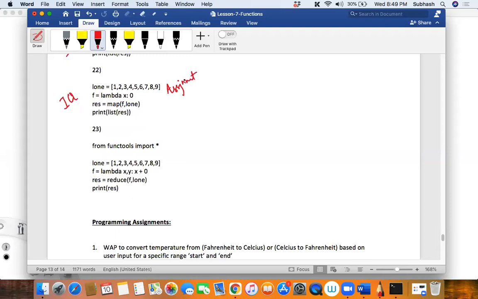Learn the previous assignment. Anyway, the video about filter is there, isn't it? In yesterday's class, it is there. So try this out. Now, what about this? Try this out also. This is the reduce function. What will reduce do, by the way? Can you tell me at least? Reduce will reduce a sequence to one value, isn't it? So guys, this is also an interview question. These three are interview questions.